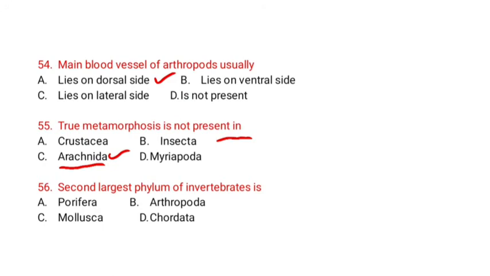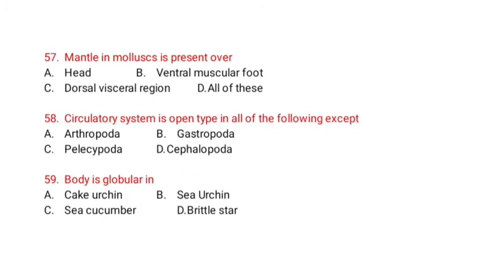Second largest phylum of invertebrate is Porifera, Arthropoda, Mollusca, Chordata. Option C, Mollusca. Largest phylum of invertebrate is Arthropoda. Second largest phylum of invertebrate is Mollusca. Mantle in mollusk is present over head, ventral muscular foot, dorsal visceral region, all of these. Option A is correct. Circulatory system is open type in all of the following except arthropoda, gastropoda, pelecypoda, cephalopoda. Option D is correct, Cephalopoda. Body is globular in cake urchin, sea cucumber, brittle star. Option B is correct. Sea urchins have round or globular shape.